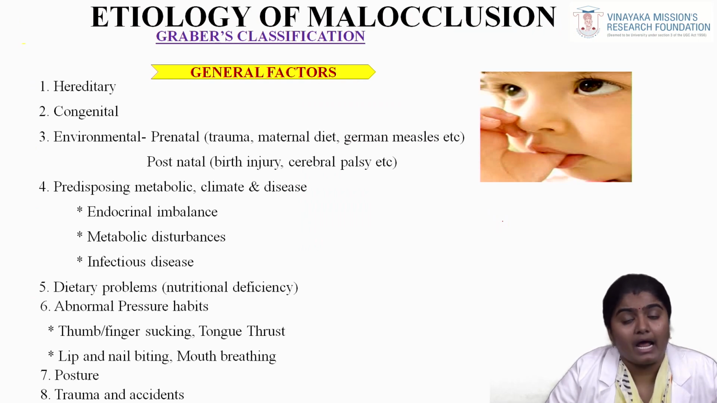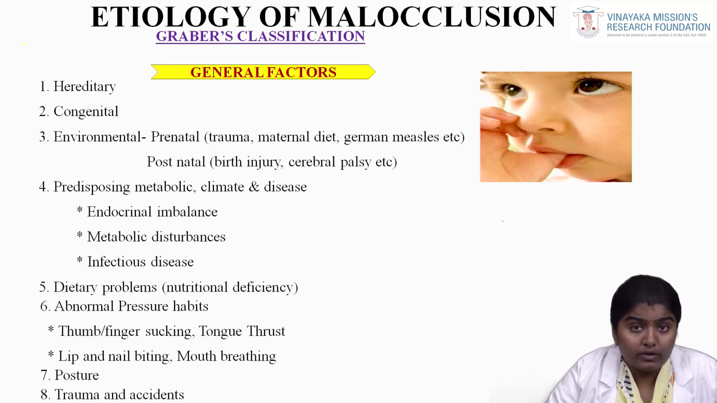It is given based on Krabbe's classification, that is hereditary, congenital and environmental, which includes both prenatal and postnatal problems. Prenatal are trauma, maternal diet and German measles, and postnatal are birth injury, cerebral palsy, and also predisposing metabolic climate and disease, that is due to endocrine imbalance, metabolic imbalances, and infectious diseases, and also dietary problems, which include nutritional deficiency and abnormal pressure habits.